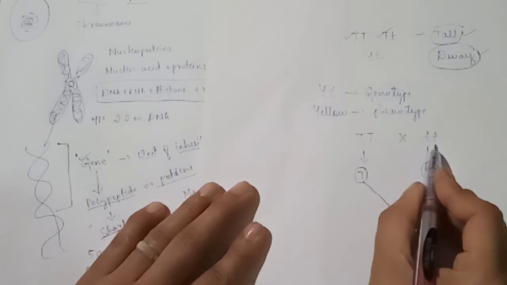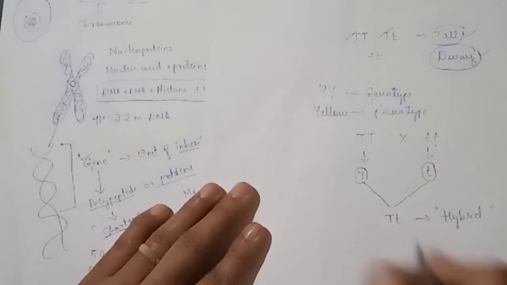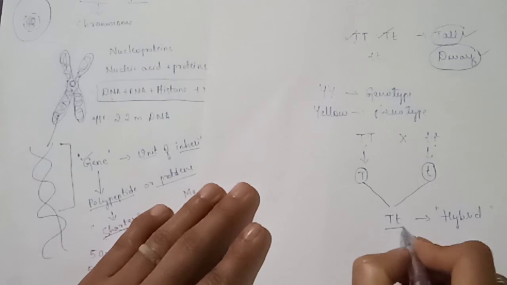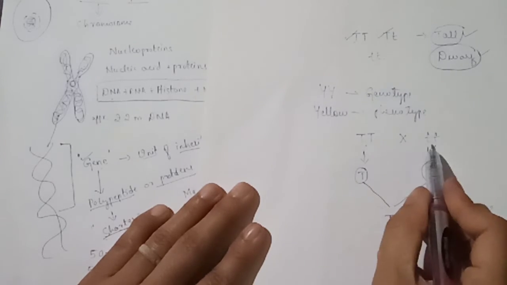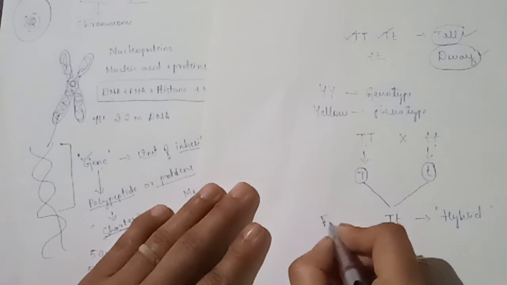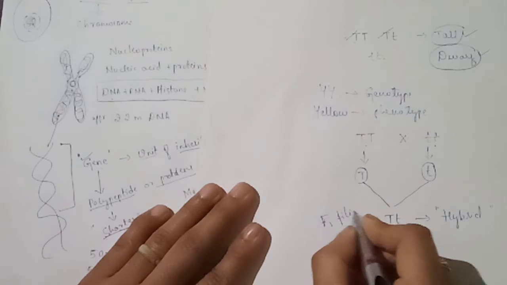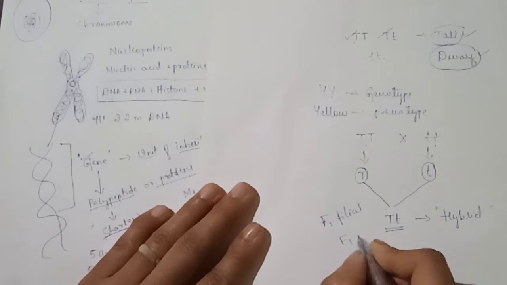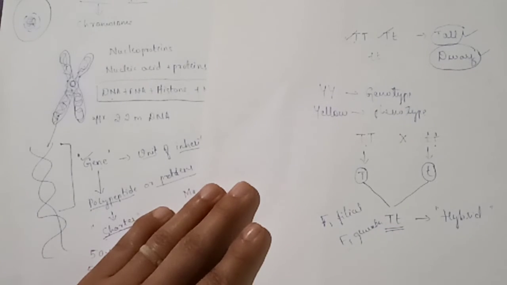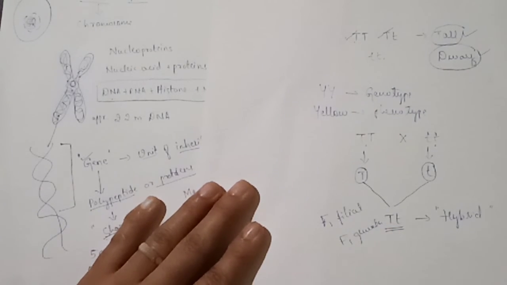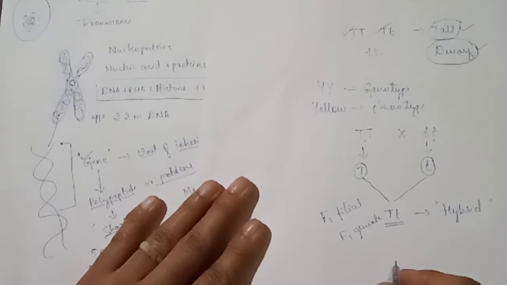This is the first offspring, or first generation, of these parents. Therefore, it is called the first filial generation or F1 generation.